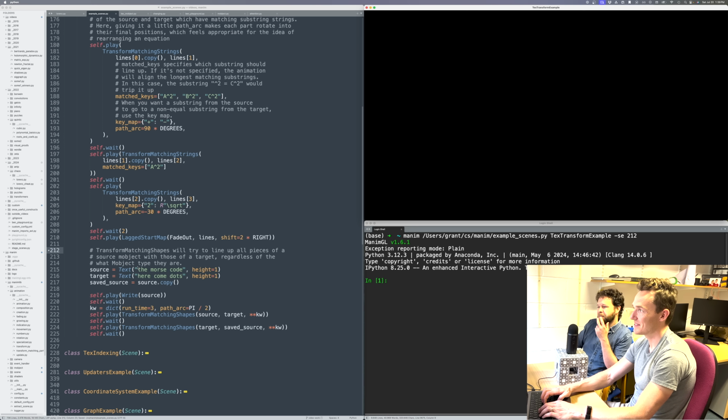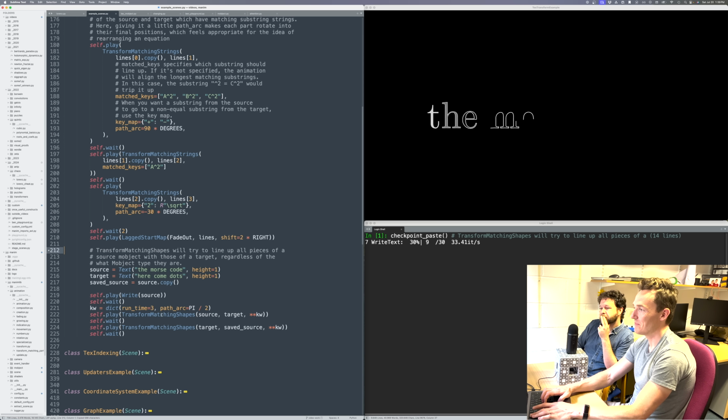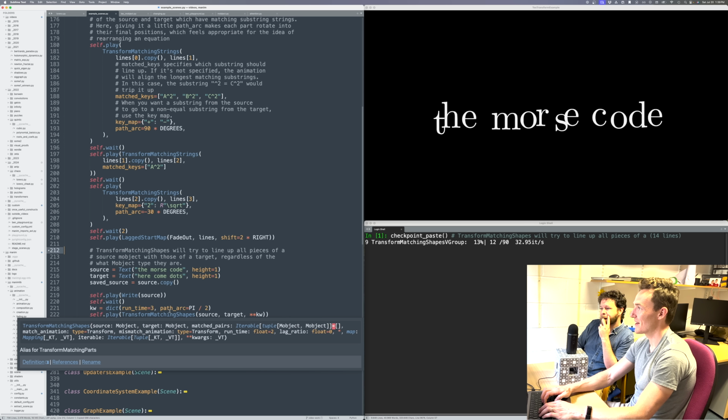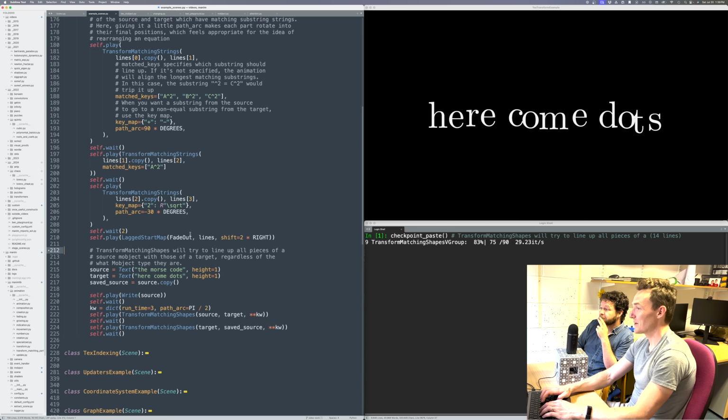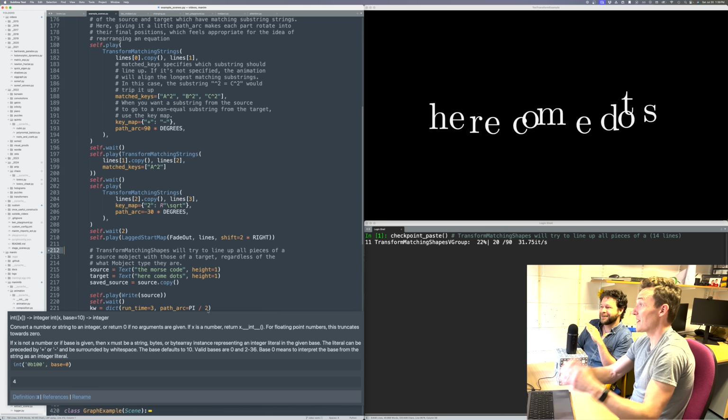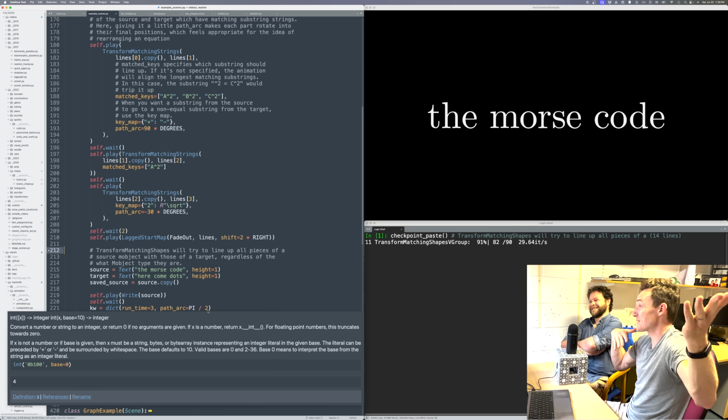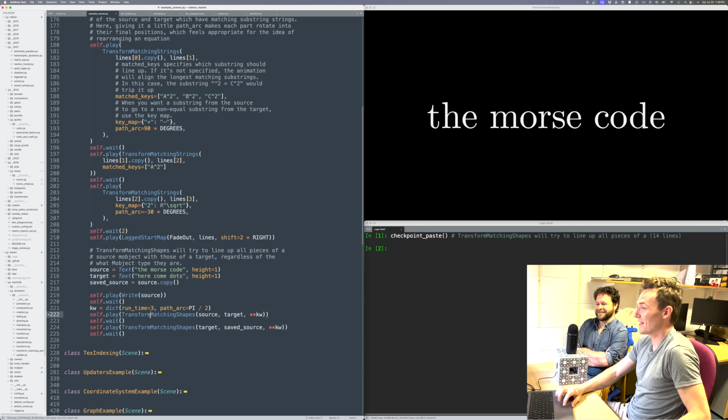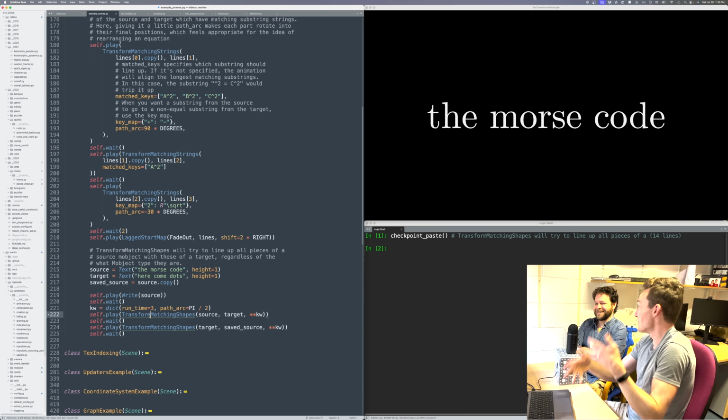If you just play around with some strings, this matching string will automatically give you a nice anagram animator, where you don't even have to think. You don't have to worry about it. It's just move the letter to the corresponding letter, and it's a one-liner that does that. That was an emergent thing.